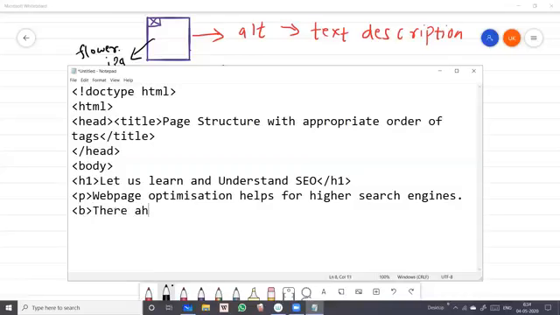There are a number of ways to optimize a web page or web pages. Then I'm going to use one more, italic.